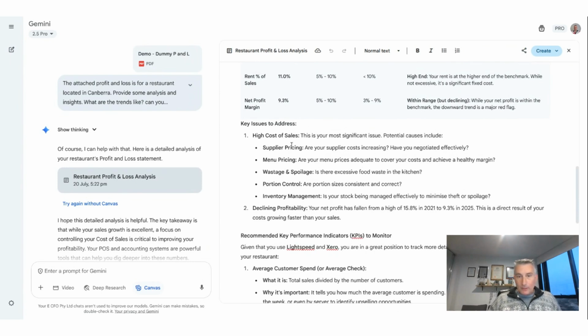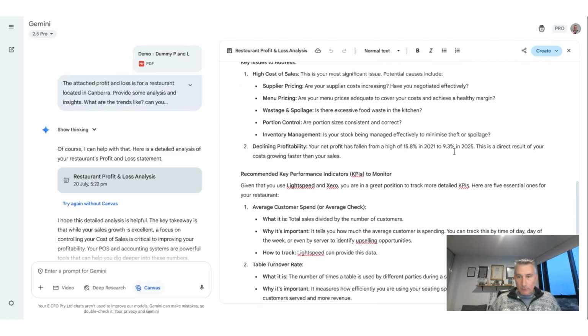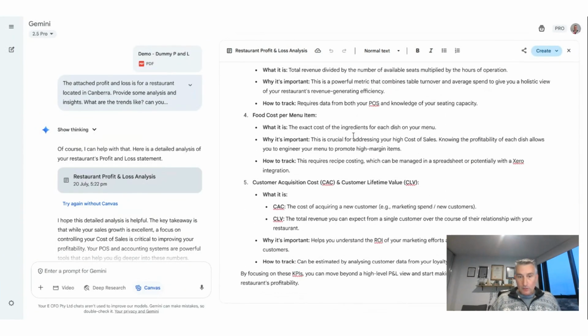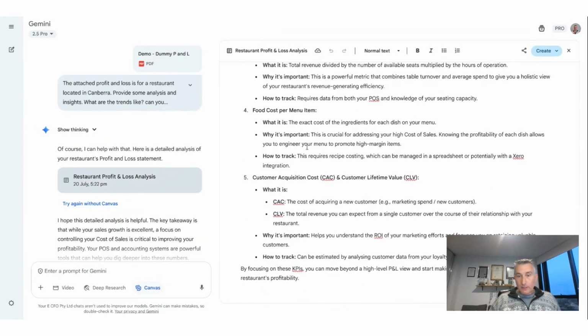And then with that in mind, we've got the key issues to address. So high cost of sales and the likes, the declining profitability, and the recommended ones to measure. So given I've said we use Lightspeed and Xero, it knows what sort of data we should be able to get and what we should be looking at. And that's pretty insightful.